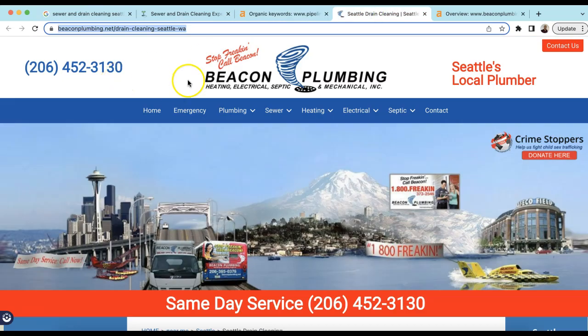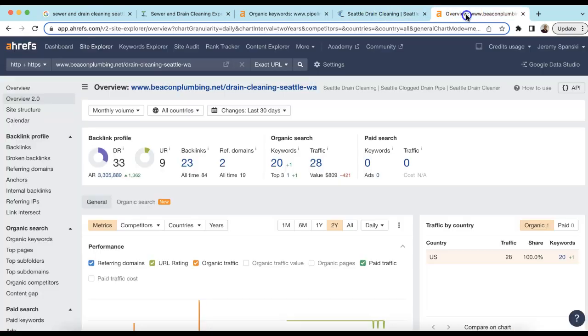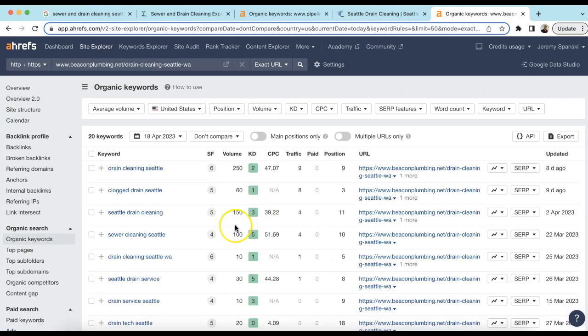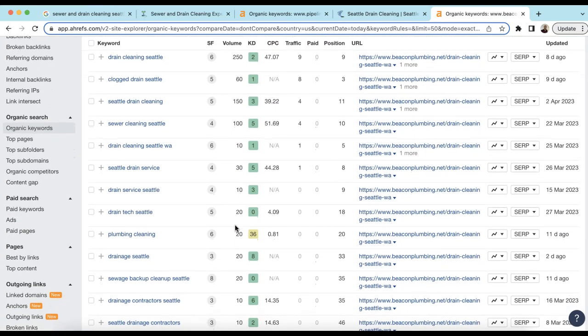Just compare this to Beacon Plumbing. Let's just see what they're working with here. So here's their URL, and here's their page that we're trying to beat to be on that first page. They're using 20 keywords, so quite a few more keywords than you. Again, 20 is not a big number to beat. This is very beatable, very outrankable.